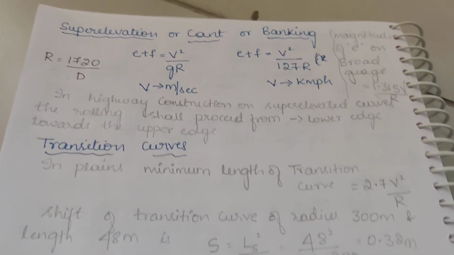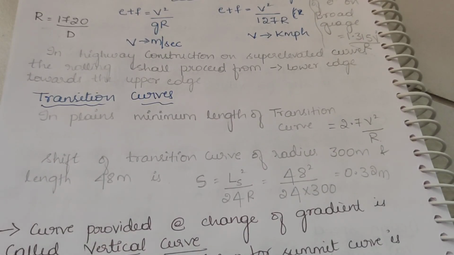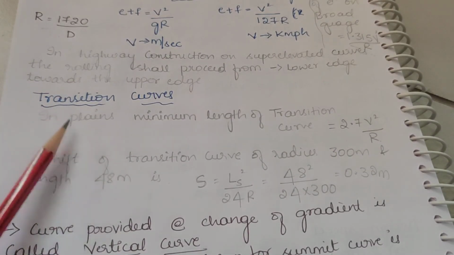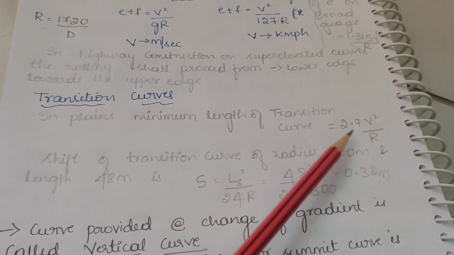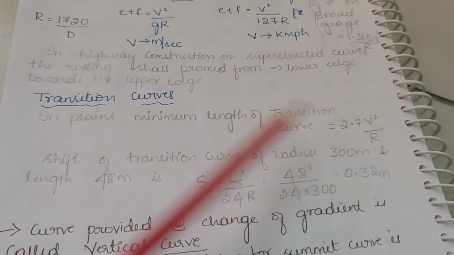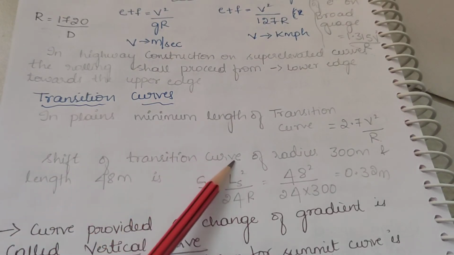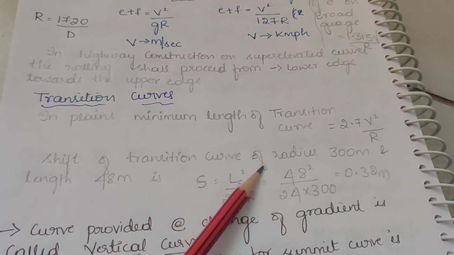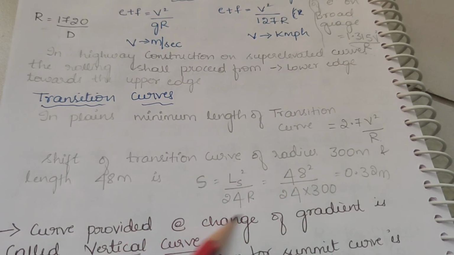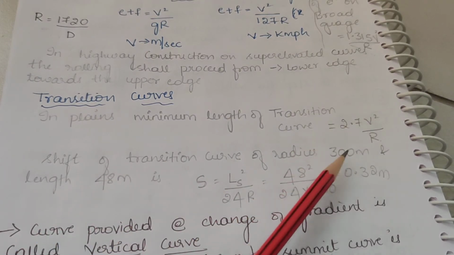And there are different curves: horizontal curves, vertical curves, transition curves. In plains, minimum length of transition curve is equal to 2.7 v square by R. The shift of transition curve of radius is given by S is equal to Ls square by 24R, where Ls is length 48 and R is taken as 300.